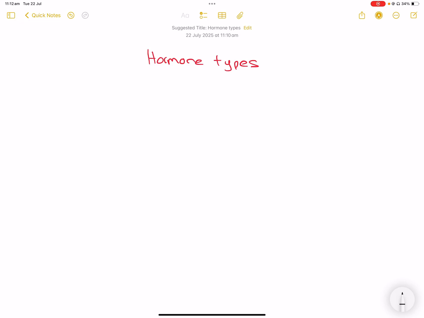Okay, welcome back. We're going to go through the endocrine system. Let's start off with hormone types. There's three types of hormones. Protein/peptide based hormones. These are water soluble. Okay? And the difference between a protein and peptide, think about it as proteins are usually bigger than 100 amino acids.